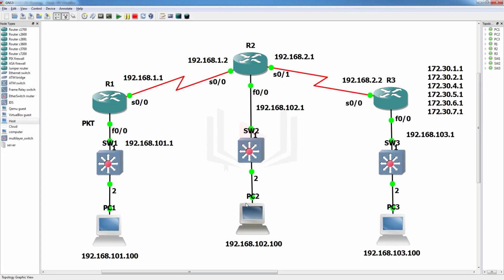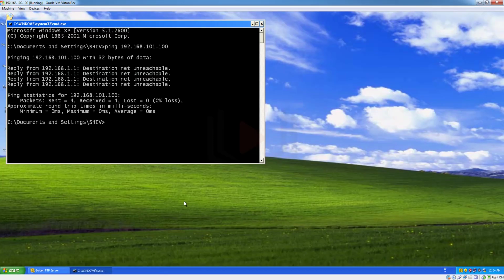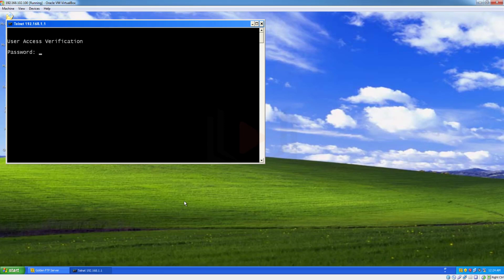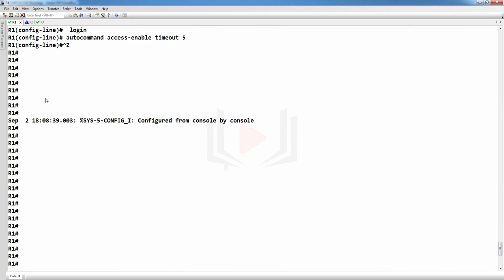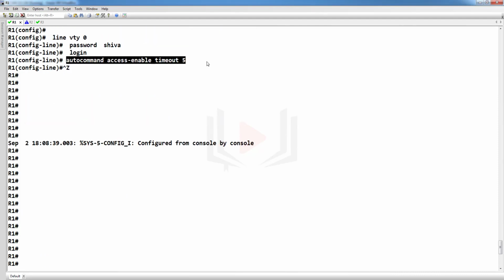Now we want PC2 to be able to communicate with PC1. For that it will telnet to the router IP 1.1. Let's start. Telnet 192.168.1.1. The password is Shiva. Now you can see the connection to the host is lost. Why? Because you put the command autocommand access-enable timeout. It means whenever a user logs in successfully, close the session.